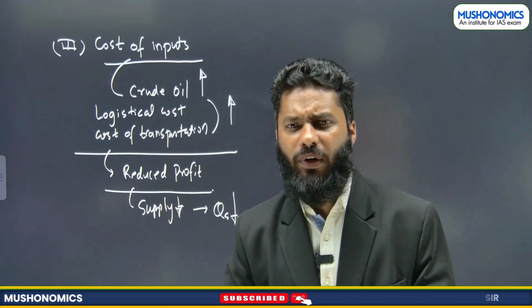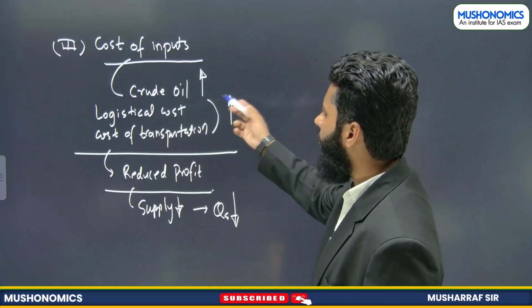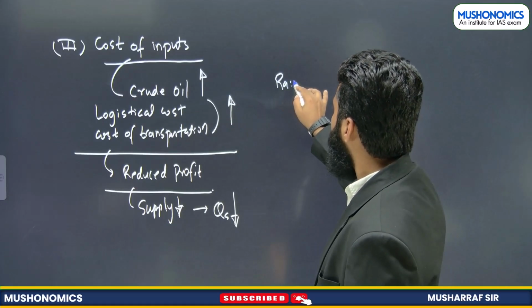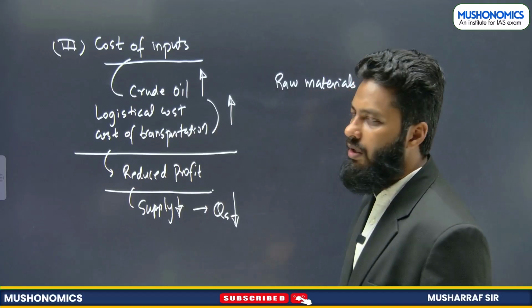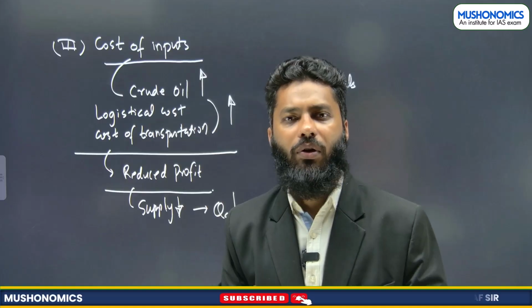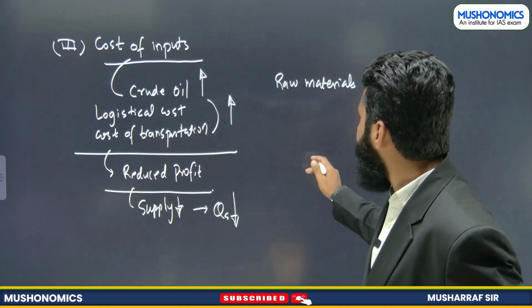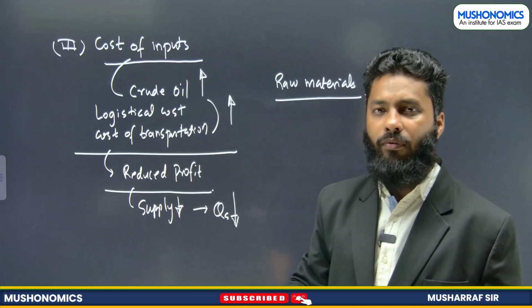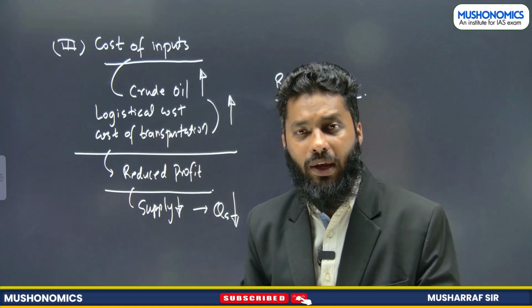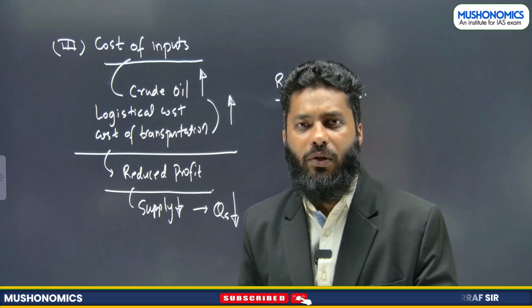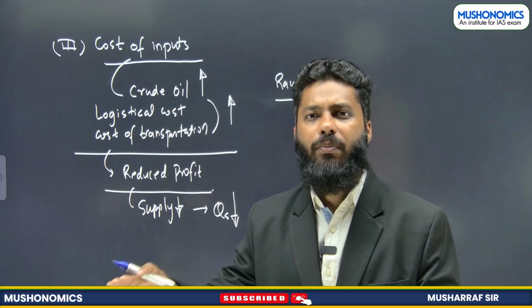Cost of input, for example, cost of raw materials, not only crude oil. If the cost of raw materials increases, what will happen? If raw material cost is increasing, that means again the motivation to supply will decrease. Why? Because profit margin will decrease. So for a producer, what matters is profit margin.